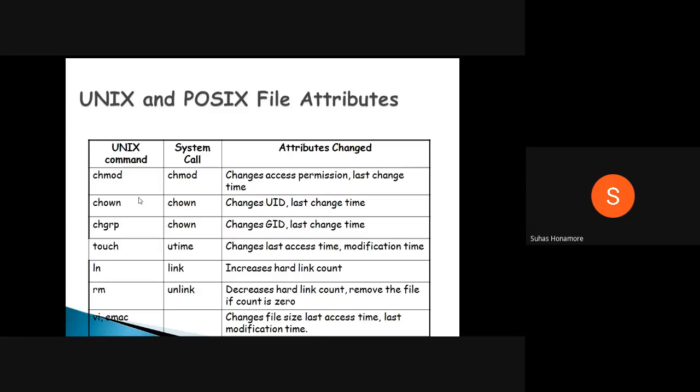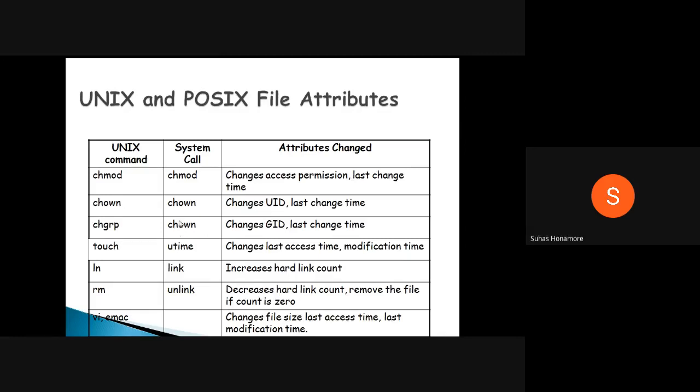Okay, then chown. That is nothing but owner-related information; it will be modified. It changes the UID, and the last change time will be modified. And if you want to change the group owner, you can use the chgrp command. Internally, this is again a system call.